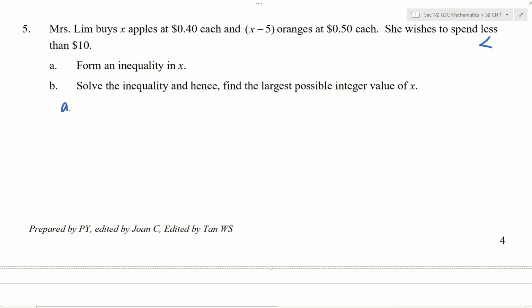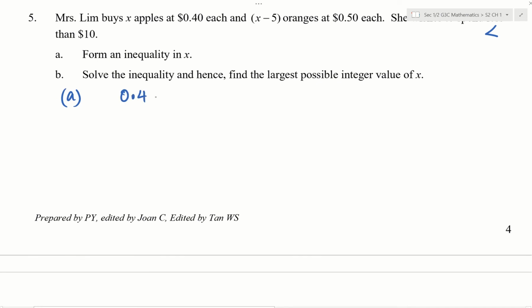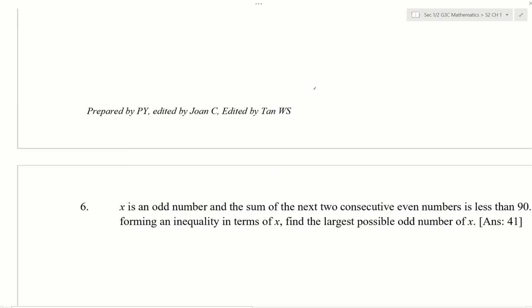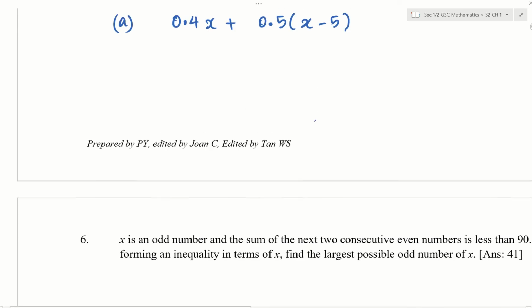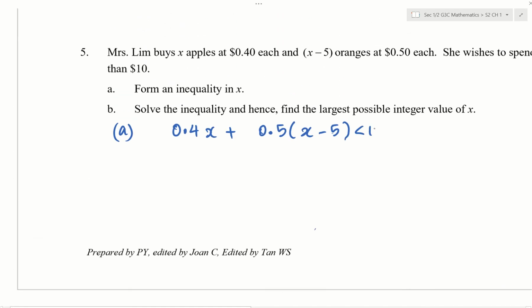Form an inequality in x. The amount that she spends must be less than $10. How much did she spend? Well, she spent 0.4x plus 0.5x minus 5. This is the amount that she spent. It must be less than 10. Okay, so this is called forming an inequality.